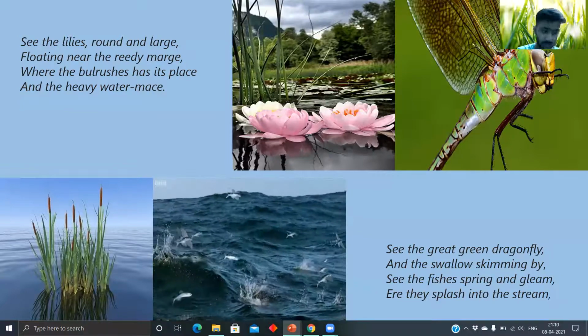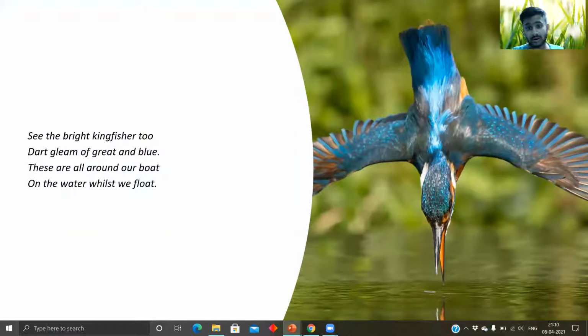stanzas. And then in the last stanza, see the bright kingfisher too. So the kingfisher is a bird. As you can see in the image, this is how beautiful the bird looks. So the kingfisher goes there to hunt its prey. It hunts its prey like that. It's a very beautiful picture. This picture's backstory is that it took almost a month for the photographer to click this picture. So this picture looks very amazing.